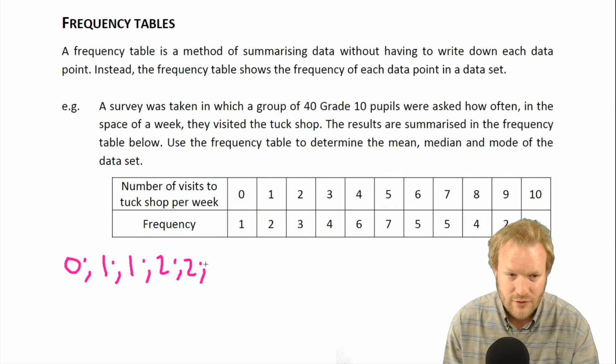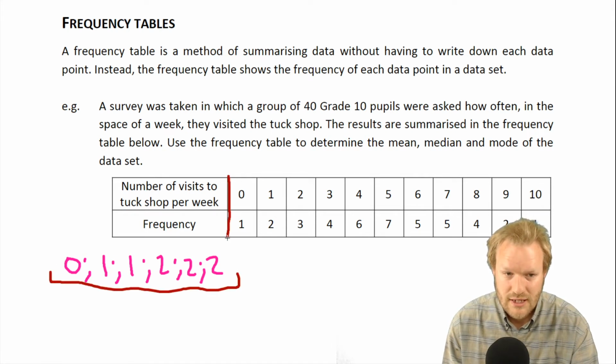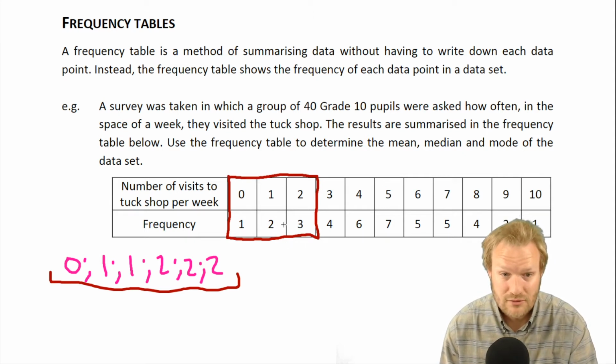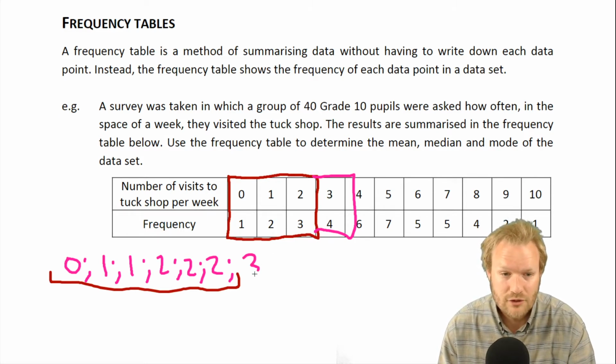2 visits a week, there are 3 people. So if we had asked, we've got so far the first 6 people that we've asked summarized in this part of the table. So we've got 6 people in this part. We've got 1 person who didn't visit, 2 people who visit once a week, 3 people who visit twice a week. And so it would go on if we were to write this. If you visit the tuck shop 3 times a week, then there are 4 people. So 1, 2, 3, 4.